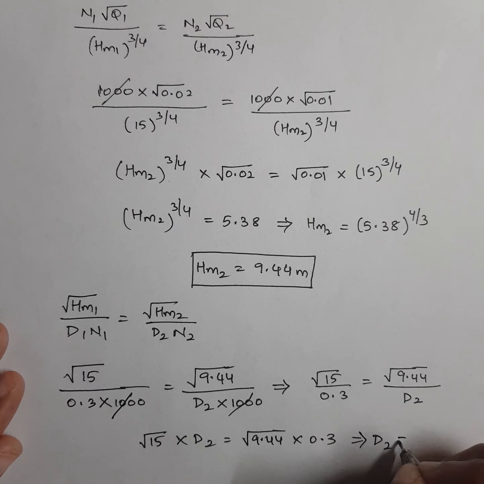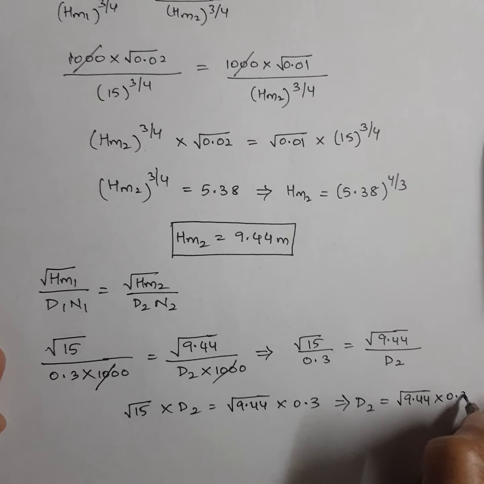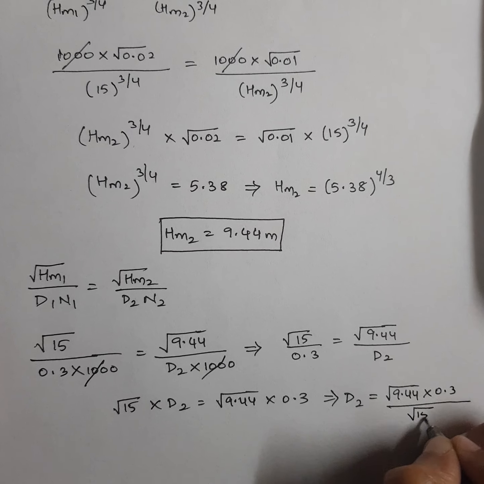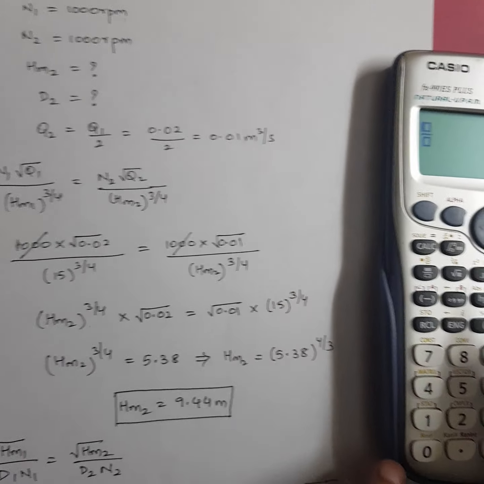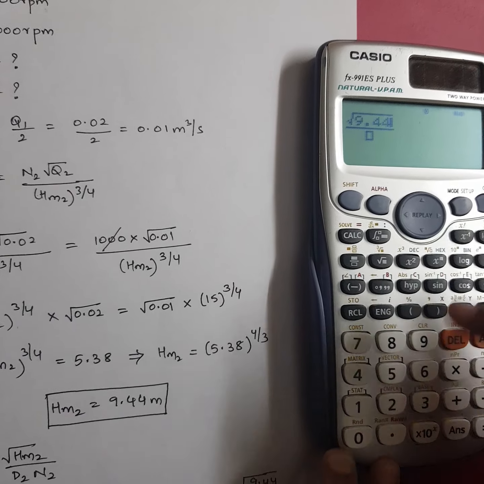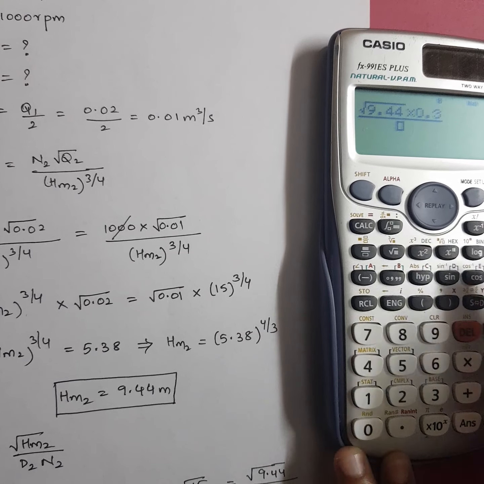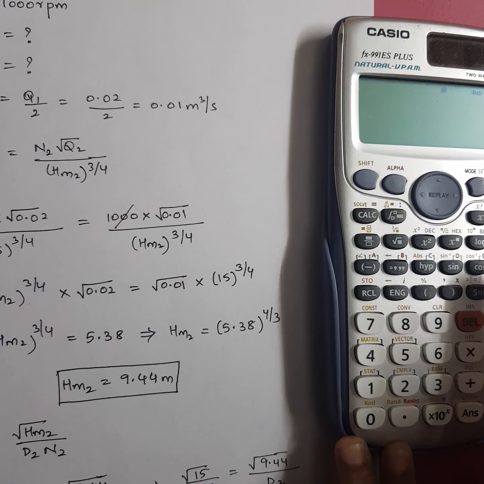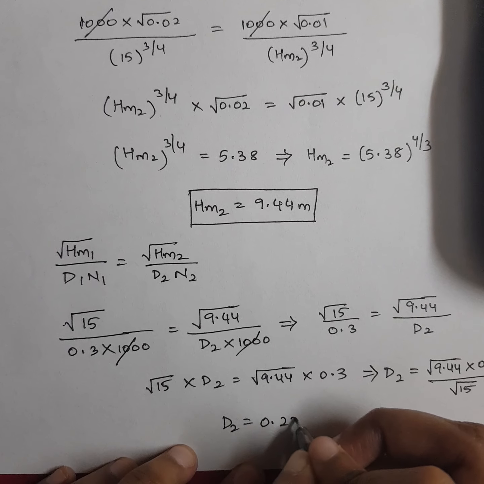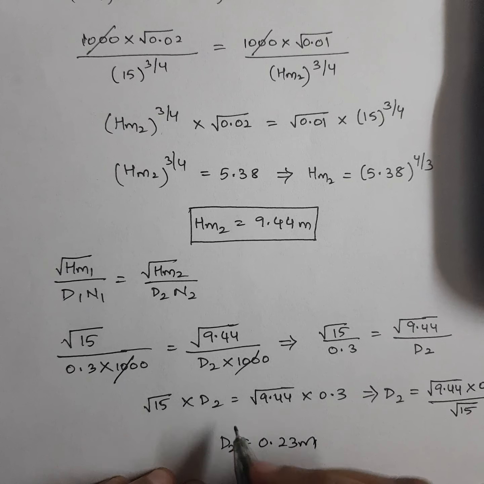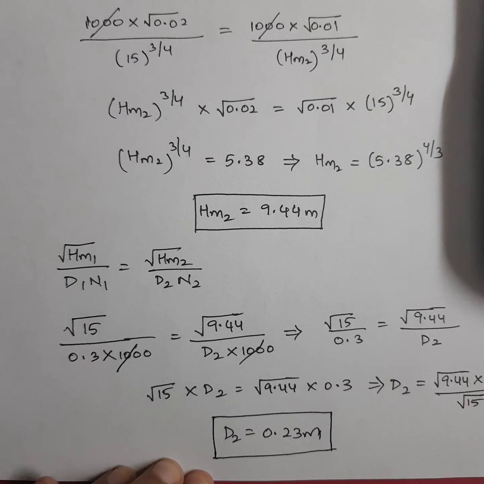D2 is equal to under root of 9.44 into 0.3 by root 15. So let's solve for D2. Under root of 9.44 into 0.3 divided by under root of 15. Right, it comes out to be 0.23 meters. Okay, this is diameter of the impeller of the second pump.